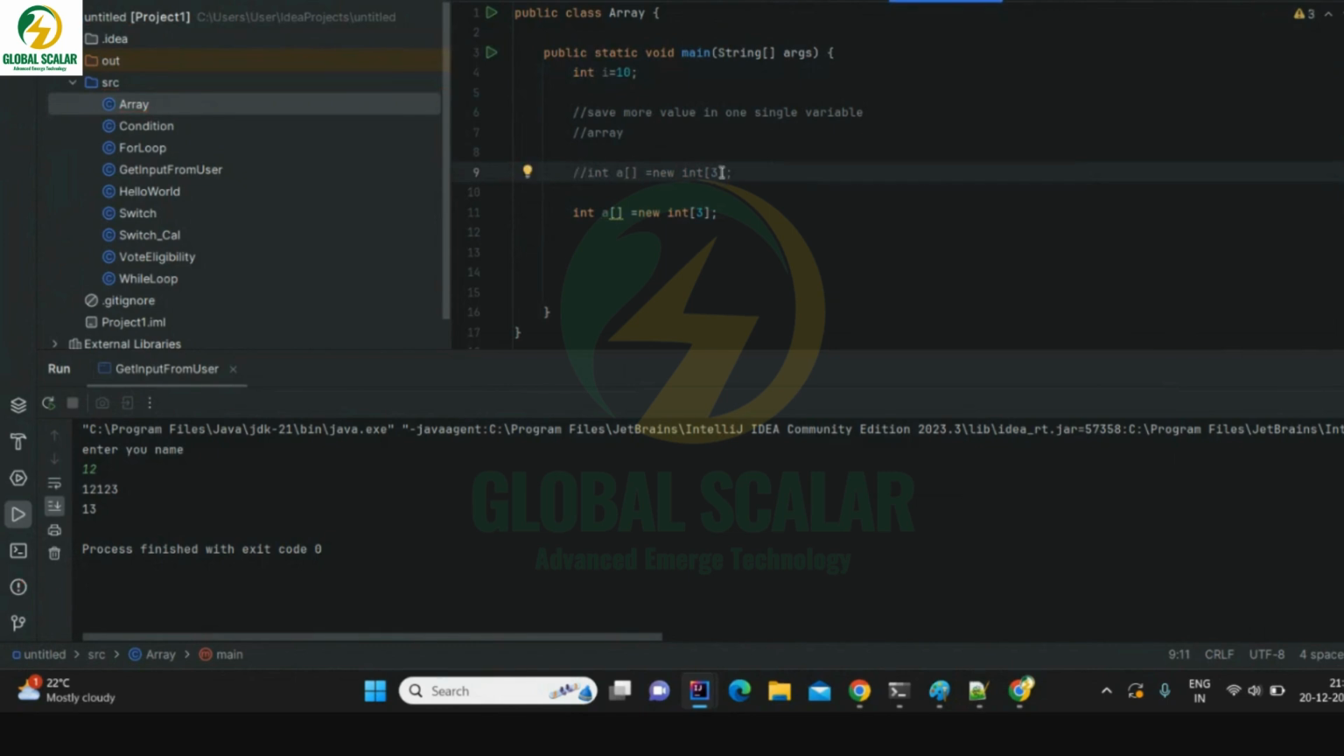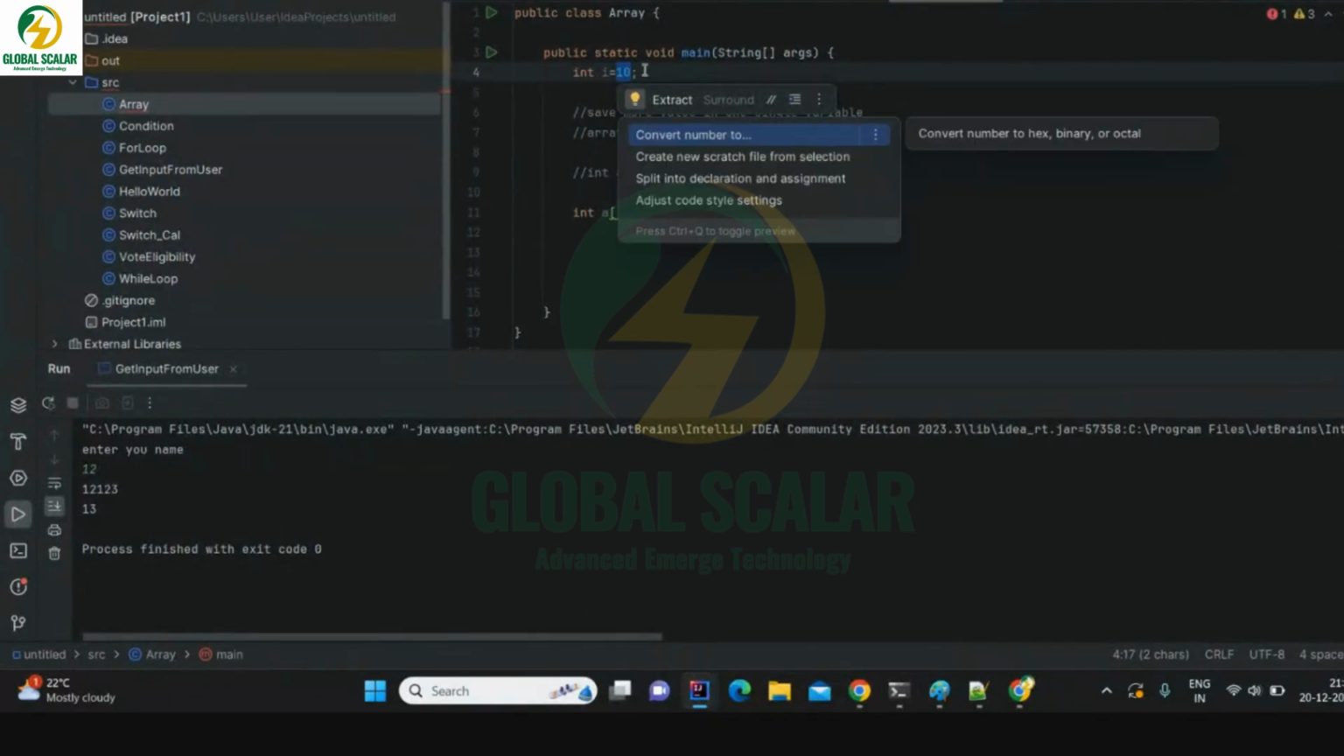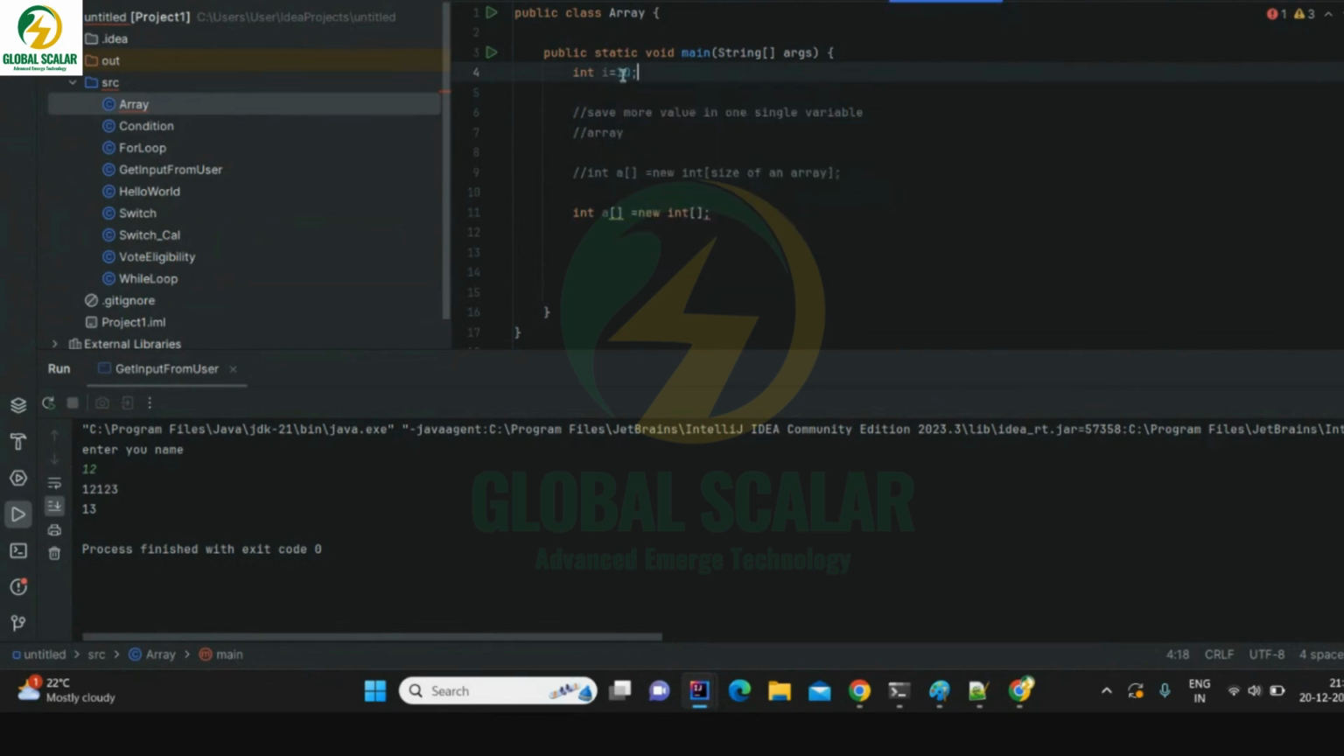Here I'm going to provide the size of an array. Size of an array means how many numbers I want to save. Here it is straightforward, simple. One variable, one number you are saving. That is all you can do. If you want to add one more number, you can just replace 10 with any other number. That is all. You can save only one number in this particular variable i.